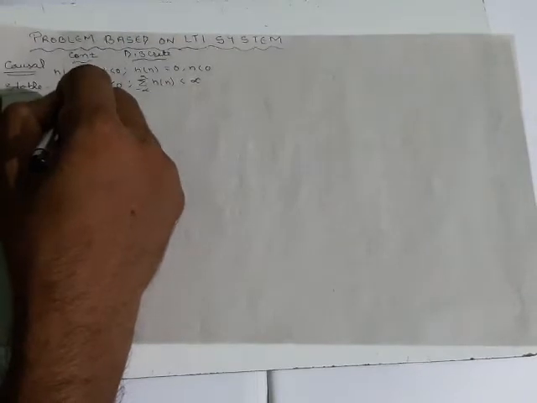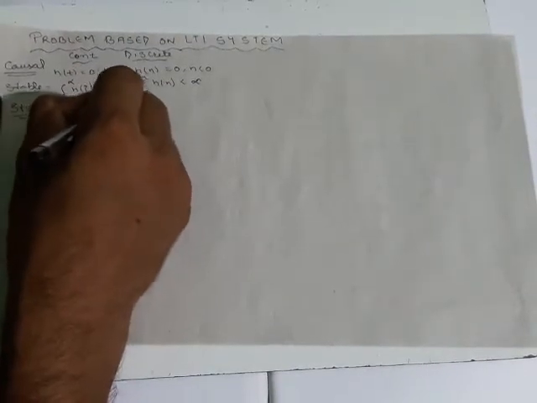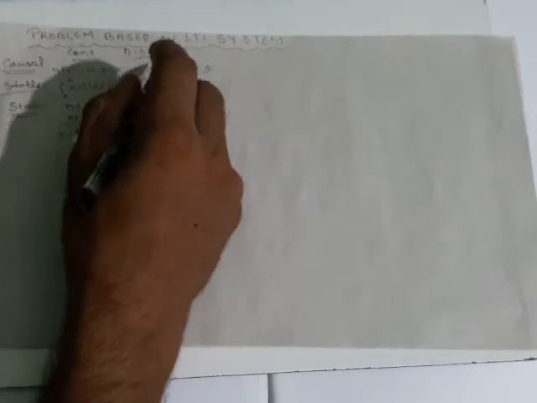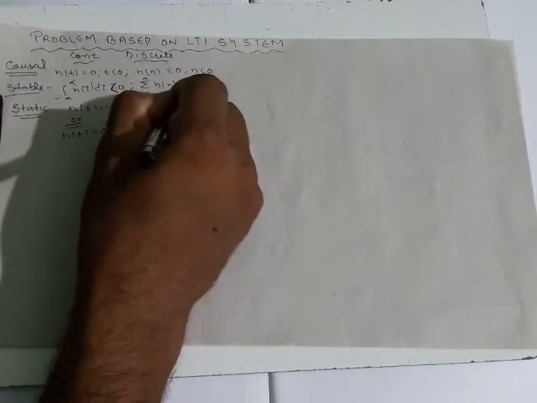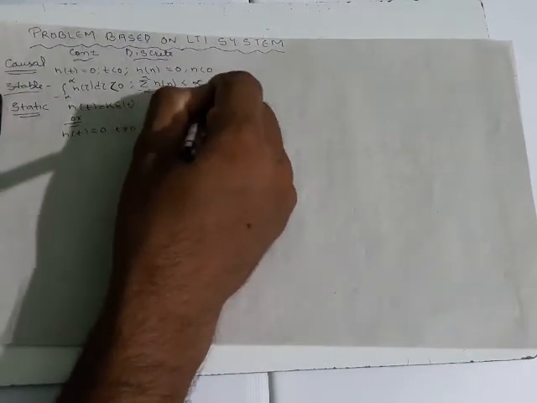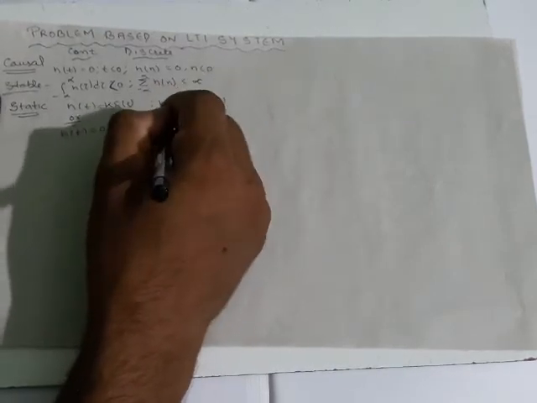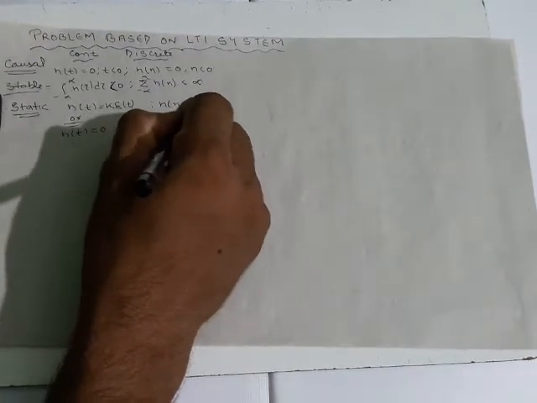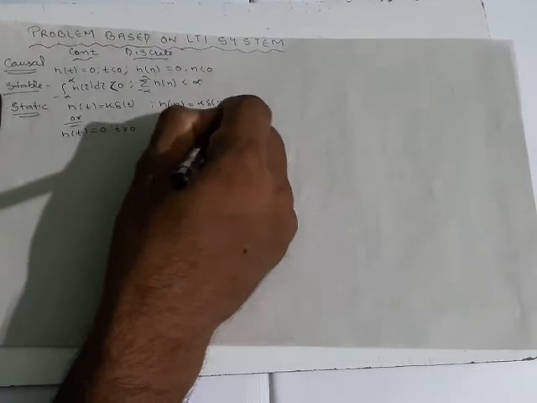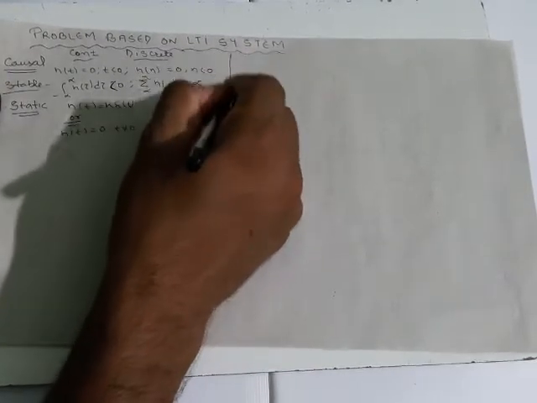For a static system, that is a memoryless system, h of t equals k delta of t, or h of t equals 0 for t not equal to 0. For discrete, h of n equals k delta of n, or h of n equals 0 for n not equal to 0. So these are the properties for causality, static and stability.